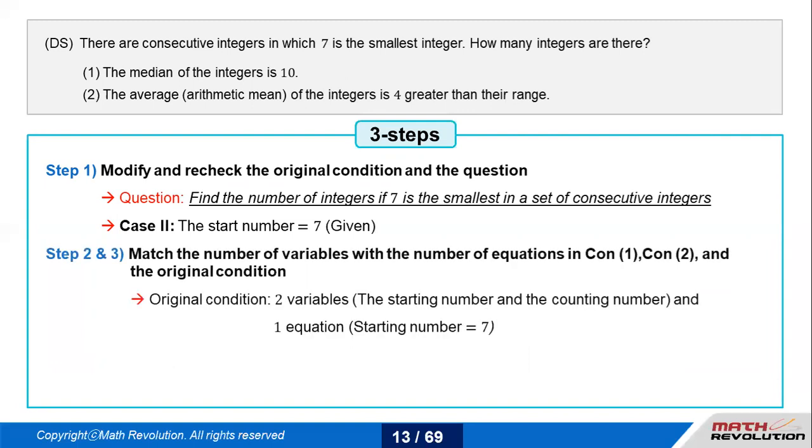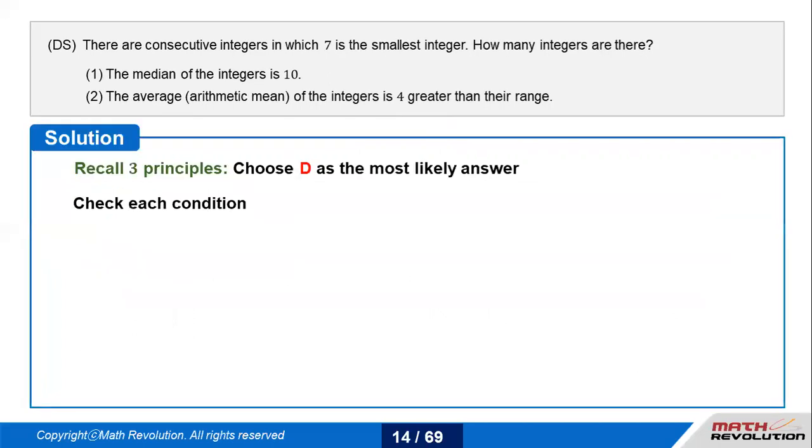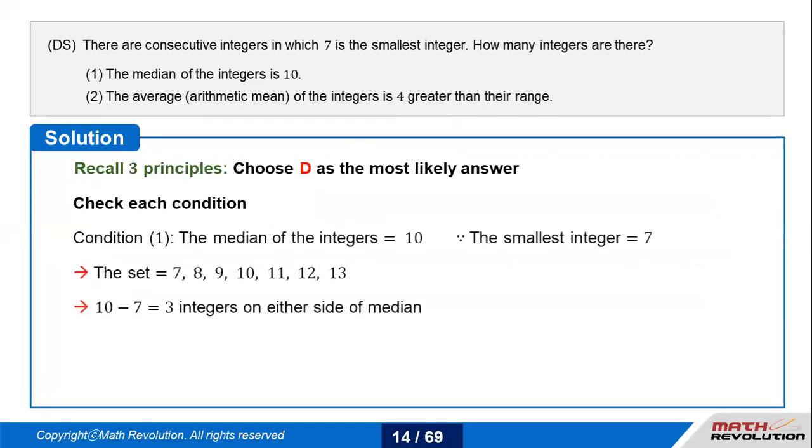If I have the original condition with two variables, the starting number and the counting number, and one equation which says the starting number is 7, I would require one more equation, and hence D should be my probable answer. When I say D is my probable answer, I'll definitely jump to condition 1 to check its sufficiency. It says the median of the integers is 10. Now the smallest integer is 7, the median is 10, and you're dealing with consecutive integers.